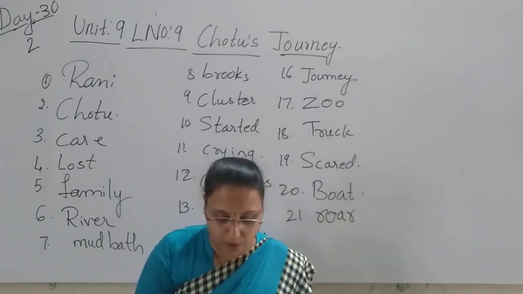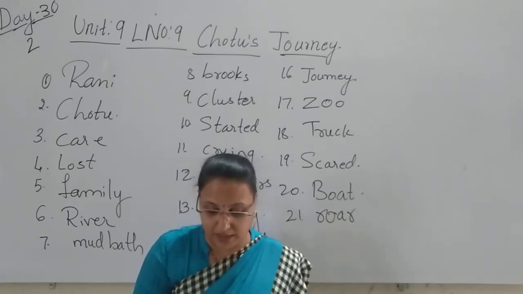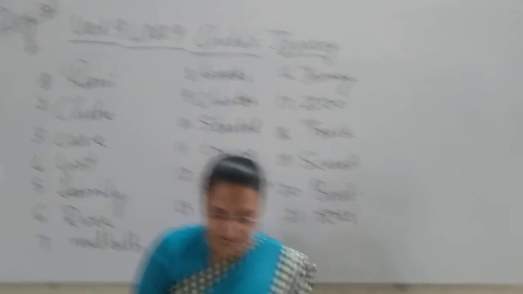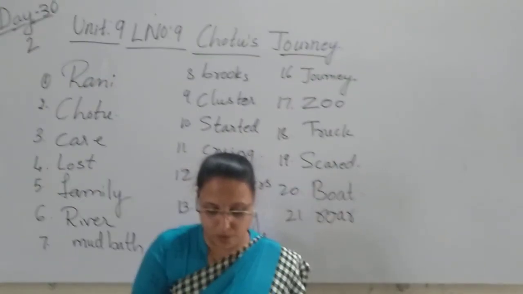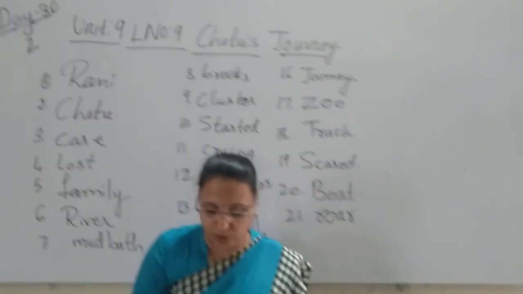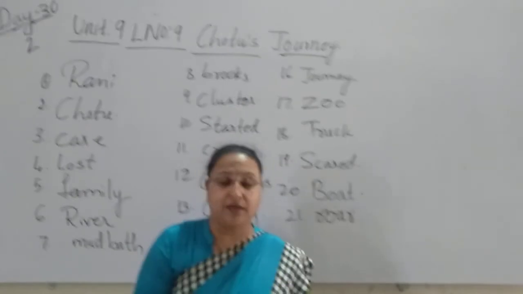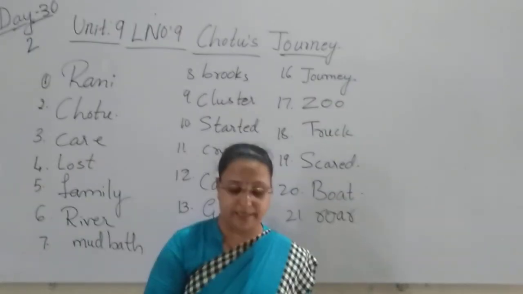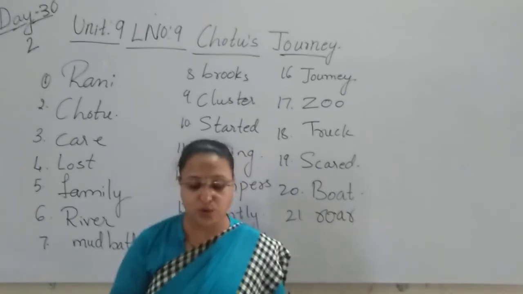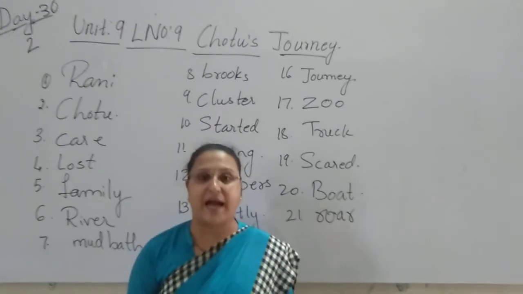On the 3rd morning, Chotu could see land. He was happy. The boat reached land. Chotu was gently let off the boat and again put on a truck. Then what happened? This was the 3rd morning, and on the 3rd morning Chotu could see the land.